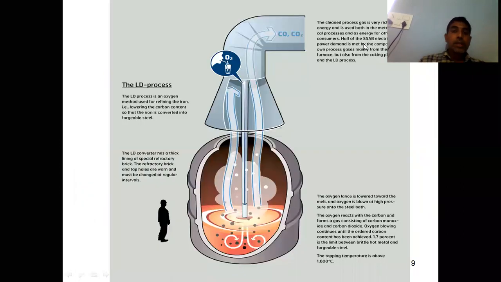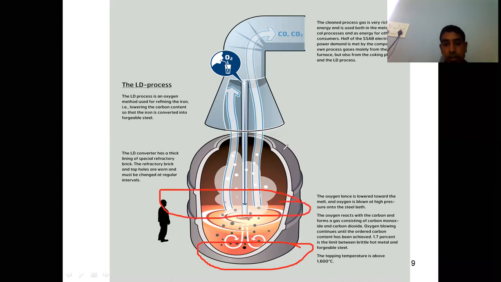See here, if you see the LD process, this one is easy to understand. You are having a closed bottom vessel, and this is the cylindrical portion. You are having a conical portion here. This is an oxygen lance, a water cooled oxygen lance. So you are having a water cooled oxygen lance here.